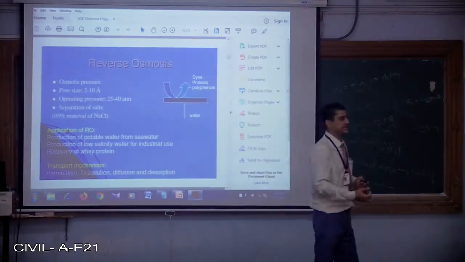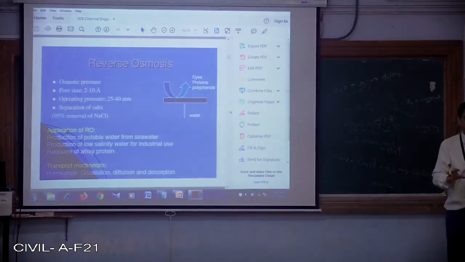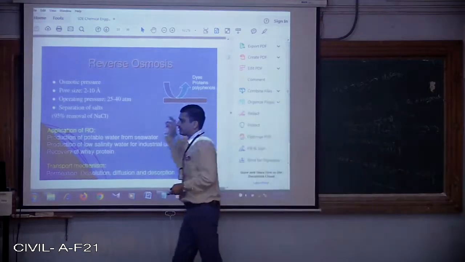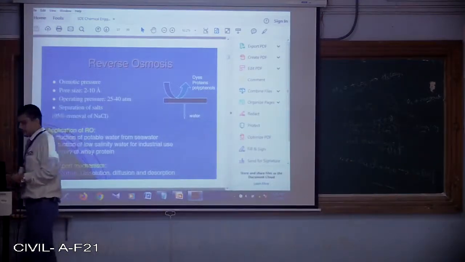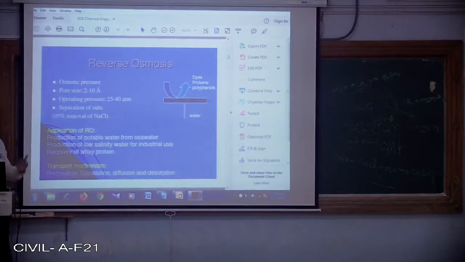That's why nowadays RO units are coming in the market, but they adjust the salt concentration at the outlet so that people will accept that product. If you say it will yield 0 hardness as well as 0 mg per liter of TDS concentration, people may not prefer to buy it. Our blood pressure also gets affected by increase or decrease in the salt concentration. So that means salts are very important.